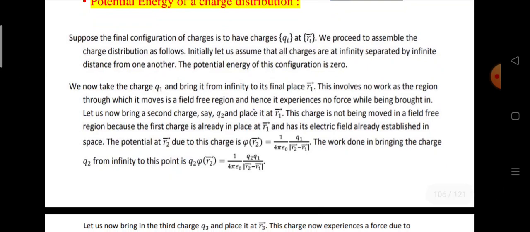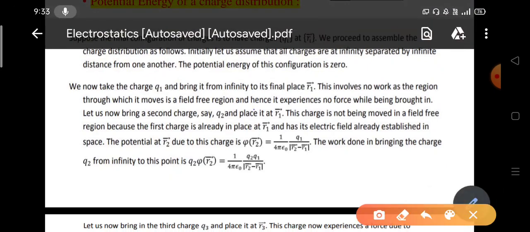Now what do we want? We will take the charges one by one, assemble them and keep them at a finite distance from each other, and we will look into the amount of electrostatic potential energy. That is our aim. So let us take the first charge Q1 and bring it from infinity to the position R1.